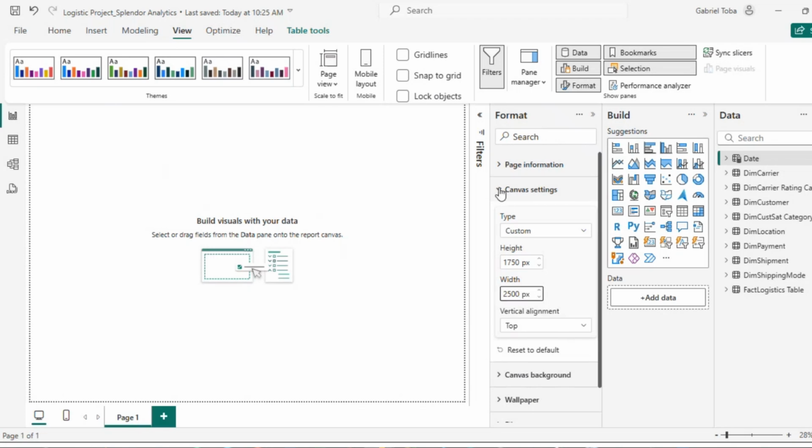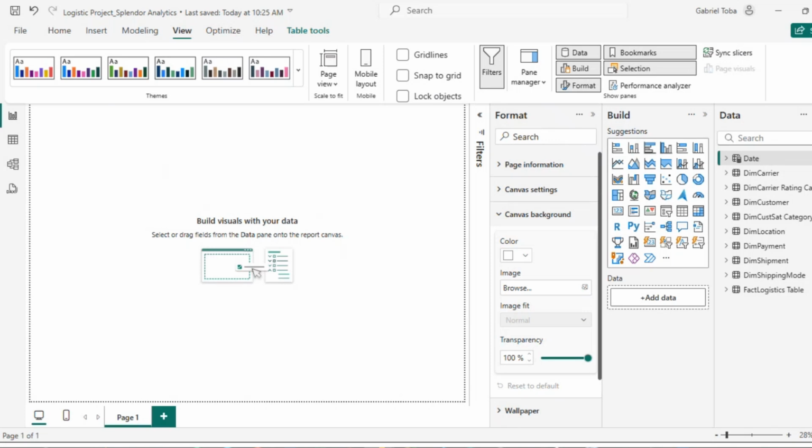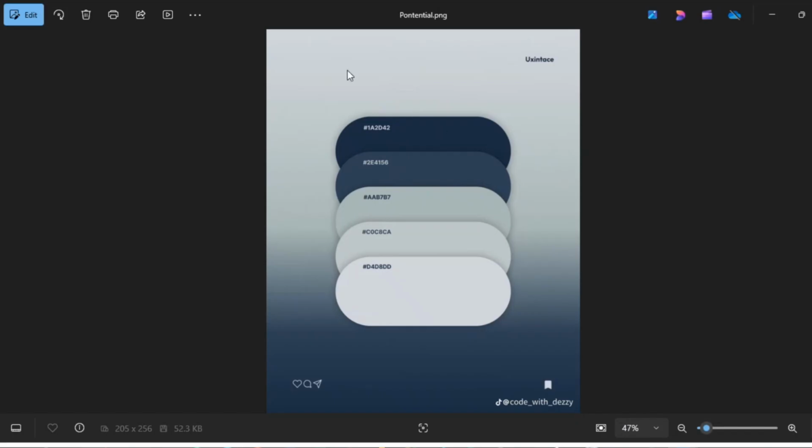Okay, so that is done. I want to use the background color. Talking about colors, now this is the color palette that I'll be using. I'll just be picking some of the colors from here and we'll use them, and this might be added to the other data set and other things that will be attached to this video.